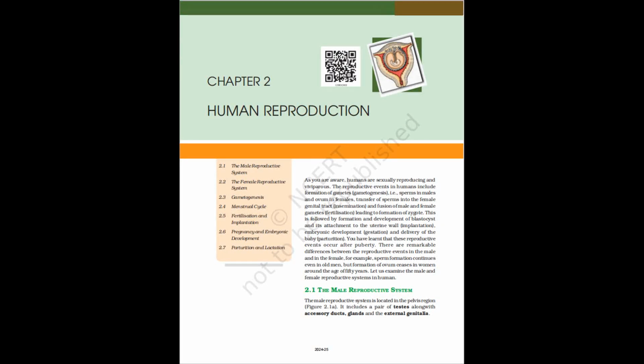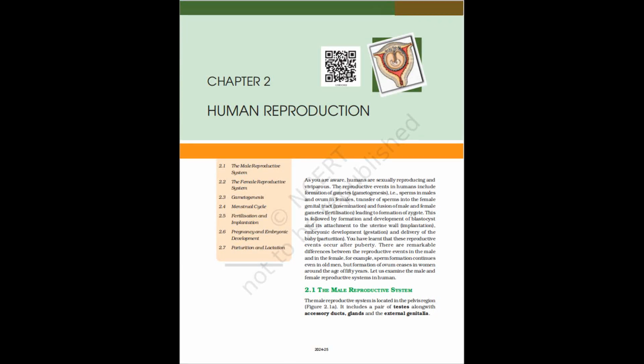2.1 The Male Reproductive System. The male reproductive system is located in the pelvis region, figure 2.1a. It includes a pair of testes along with accessory ducts, glands, and the external genitalia. The testes are situated outside the abdominal cavity within a pouch called scrotum. The scrotum helps in maintaining the low temperature of the testes, 2 to 2.5 degrees centigrade lower than the normal internal body temperature, necessary for spermatogenesis.